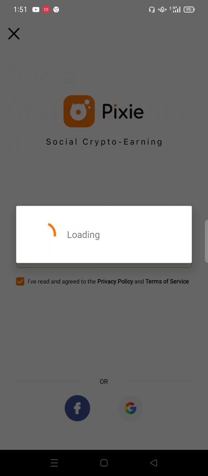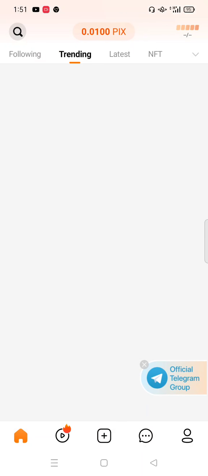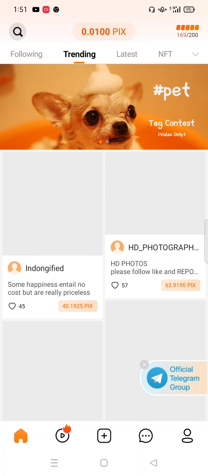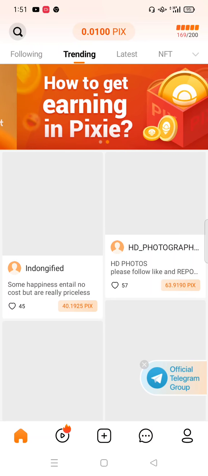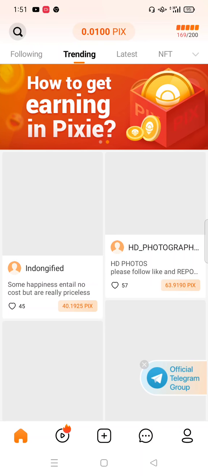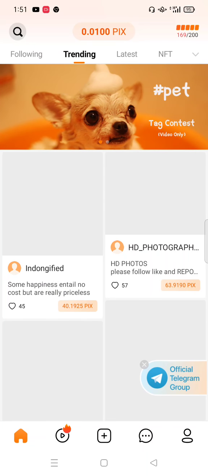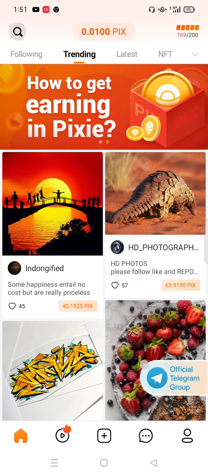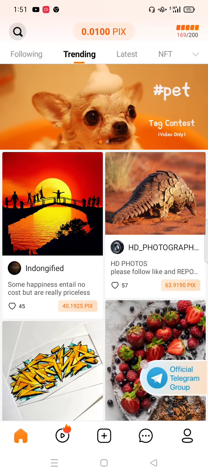If you click on that, you can also sign up for this project from your Facebook account. You can see my app is registered. If you don't register from here, they will ask for a picture, as well as your name, and also your gender. So you simply place this detail. This is how you can create an account on this app.